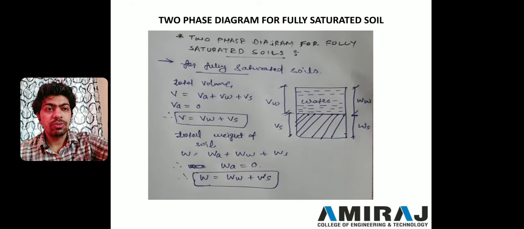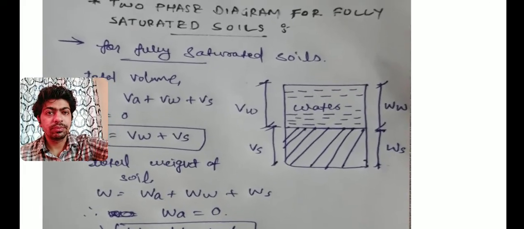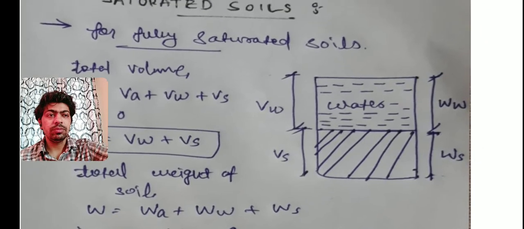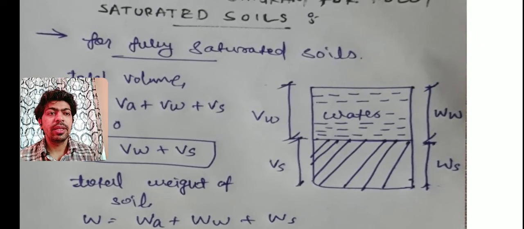Now first of all, see this figure. If you compare the three phase diagram with this, you can see there is no presence of air. If air is not present, we can neglect the volume of air.